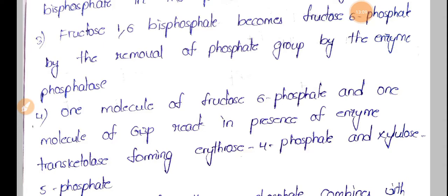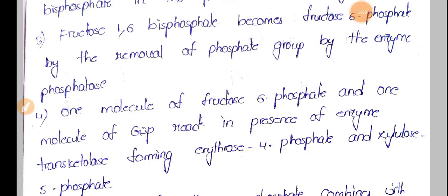Okay, and immediately the pseudoheptulose 1,7-bisphosphate is converted into pseudoheptulose 7-phosphate by the enzyme phosphatase. Why? Because the pseudoheptulose 1,7-bisphosphate is not a stable compound. It is a most unstable compound. That's why it is immediately converted into pseudoheptulose 7-phosphate by the enzyme phosphatase. Okay. So till now we have seen the utilization of 5 G3P molecules.